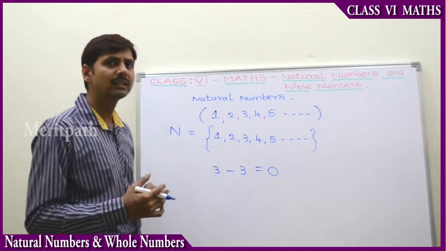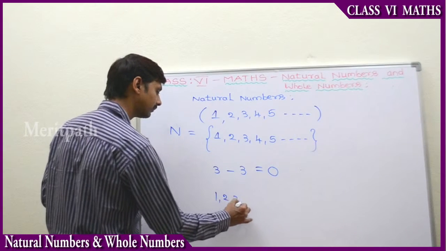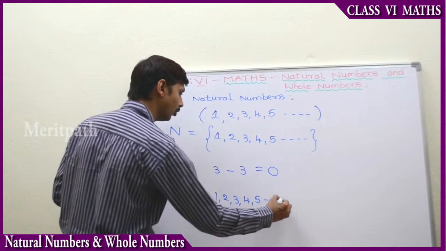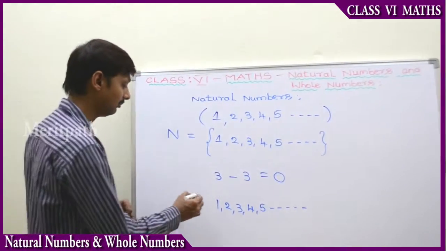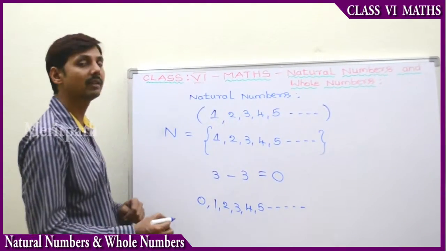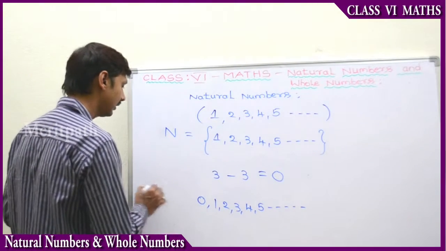So along with these natural numbers 1, 2, 3, 4, 5, and so on, we combine these natural numbers along with 0. Then we call these numbers whole numbers. These are whole numbers.